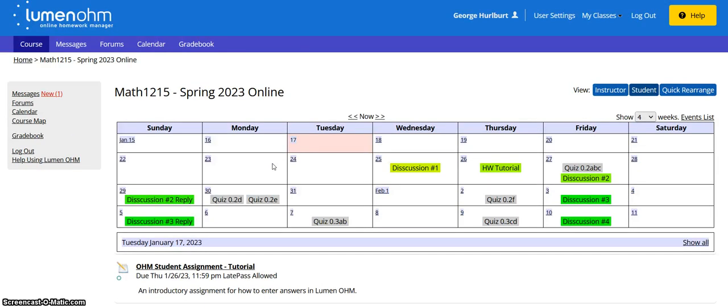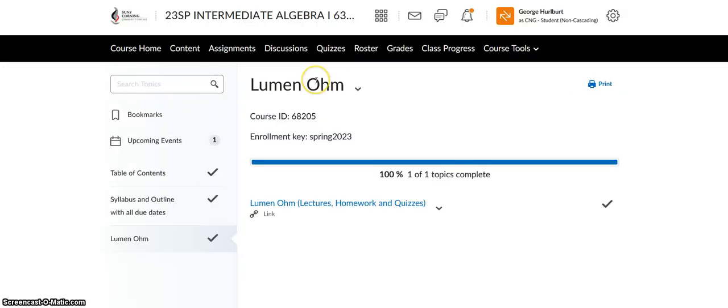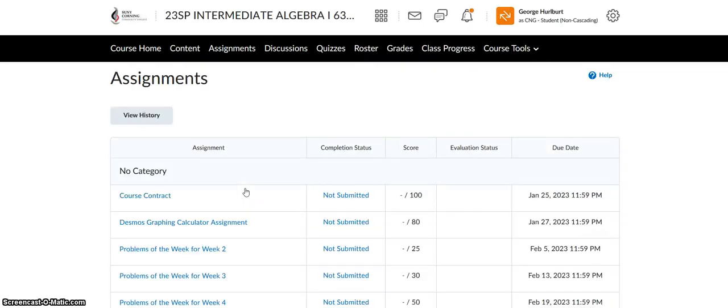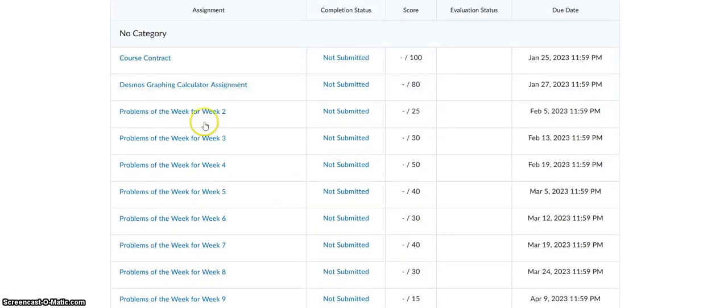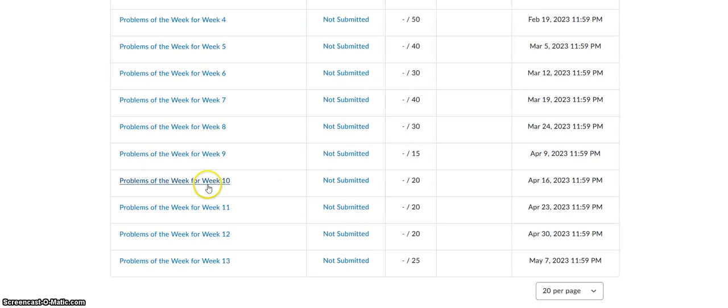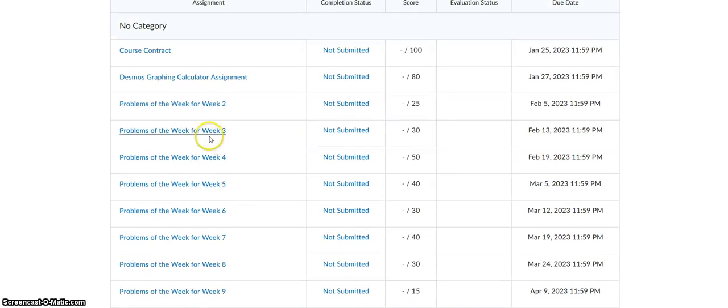of the course. However, there are some things that we do back here, back in Brightspace, and those are all listed under assignments. So you will see a list of assignments here. There's the course contract. That's your very first assignment for the semester. We learn how to use a graphing calculator, an online graphing calculator. There's an assignment for that. And then there's all these problems of the week. So the way these are going to work, I'll go course contract.